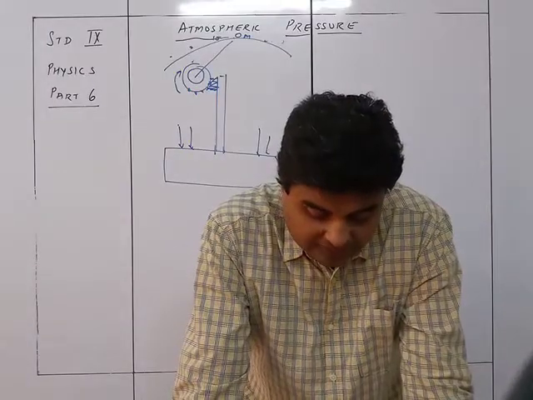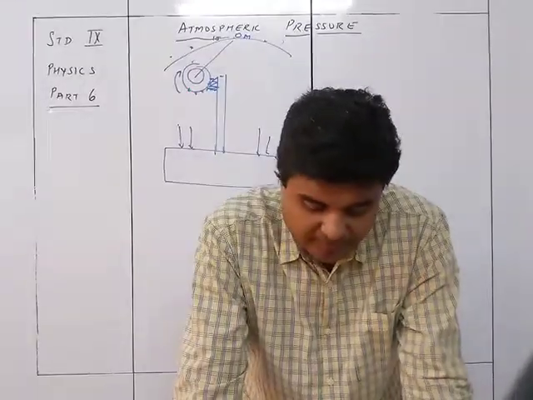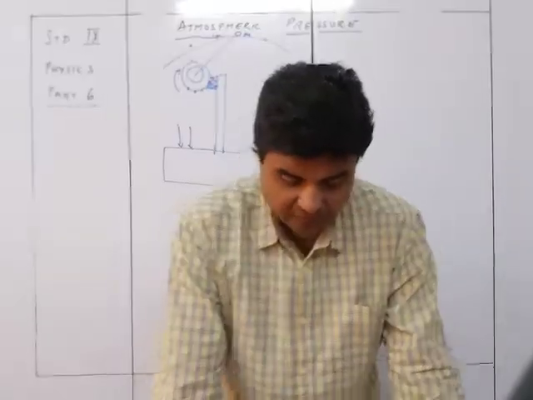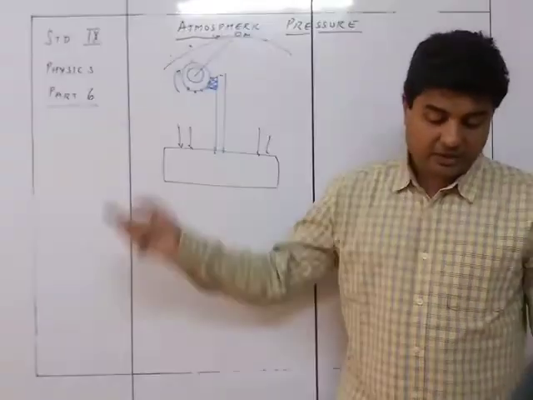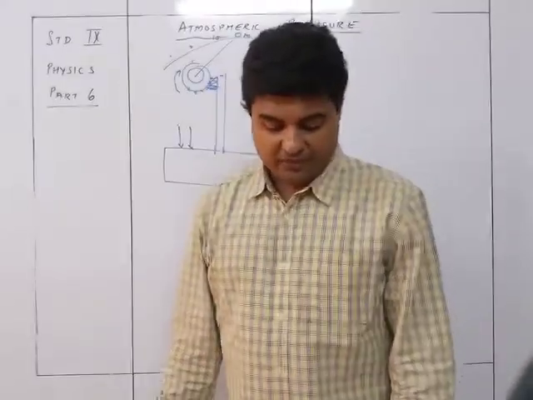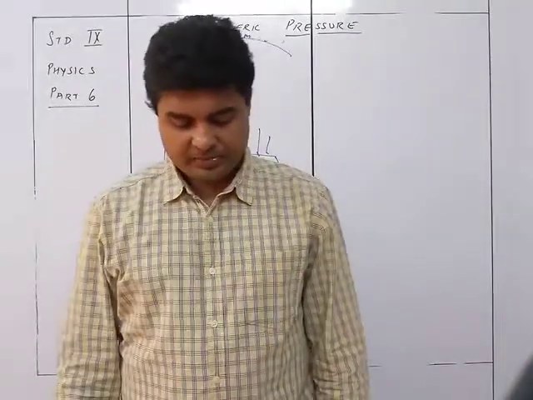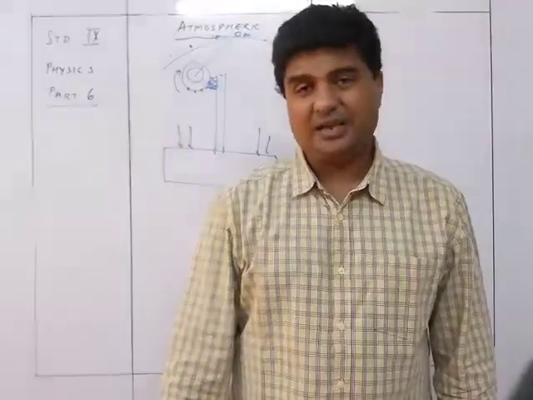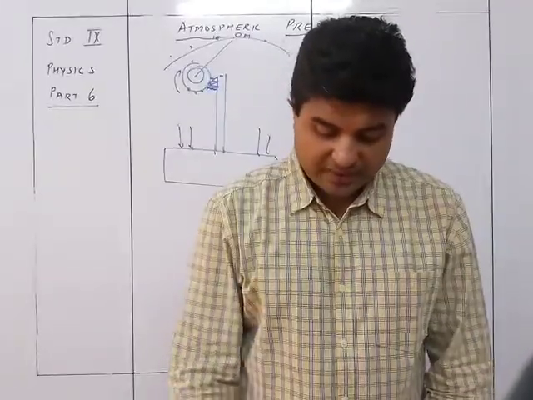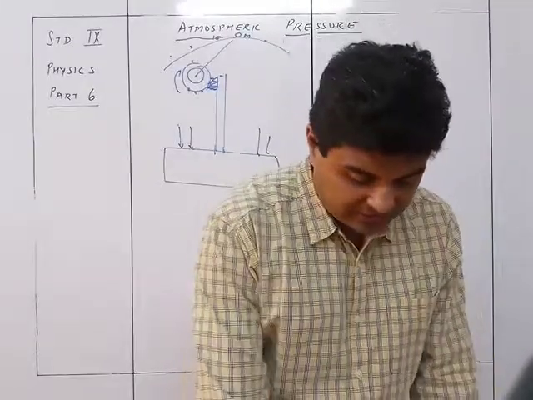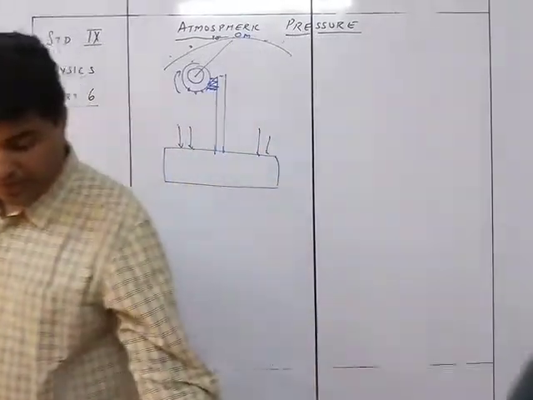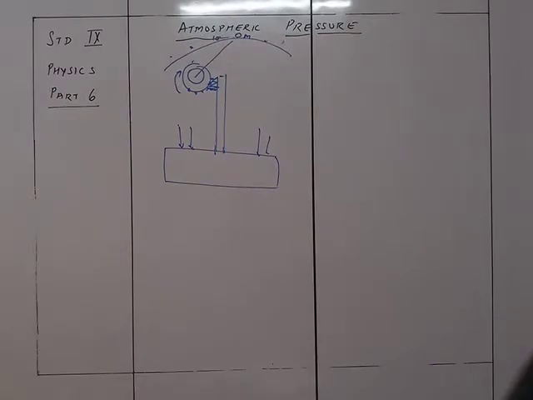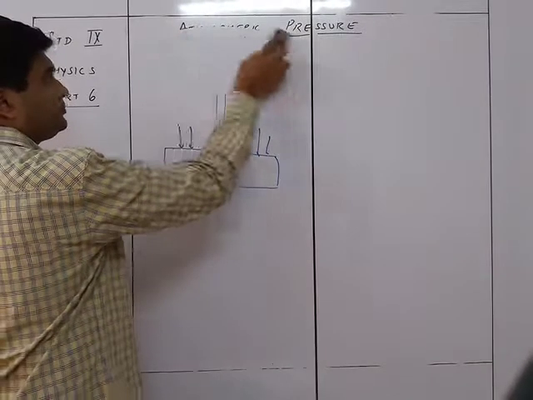Therefore, the barometer which measures the atmospheric pressure can be used to determine the altitude of a place above the sea level. Its scale is calibrated in terms of height of ascent, with height increasing towards the left because the atmospheric pressure decreases with the increase in the height above the sea level. Okay, so that is about the altimeter, and that was about the explanation of the chapter. There are only 5 numericals. I'll continue and complete the 5 numericals in the same video.